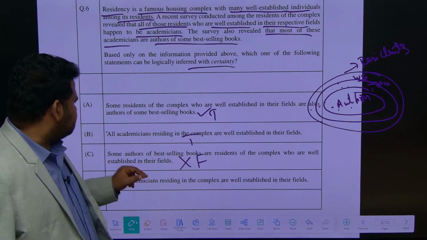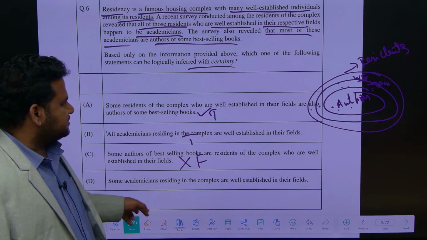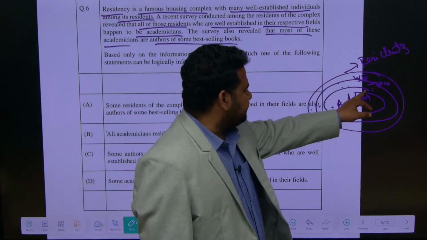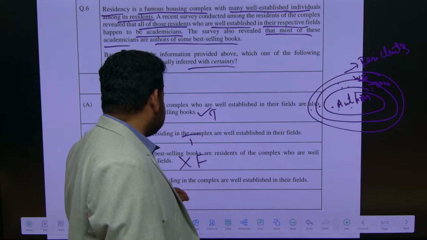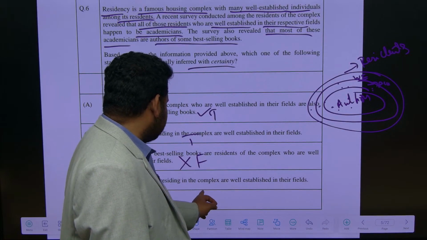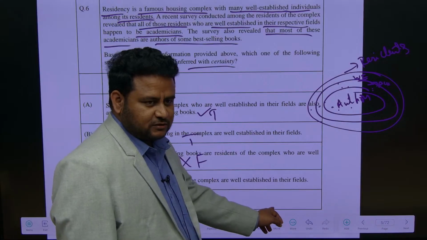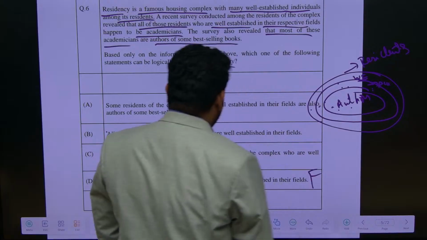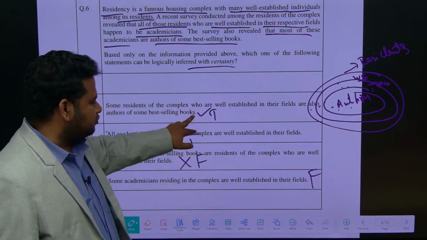Same as this. See, some academicians residing in the complex are well established in their fields. All academicians. So this is also false. Okay. So you are having two trues and two false.